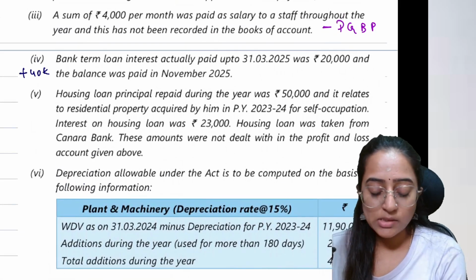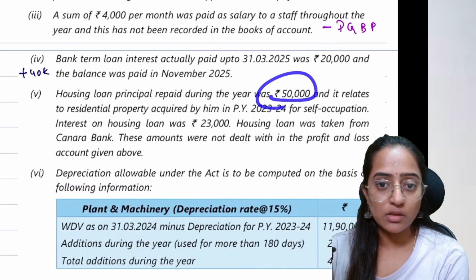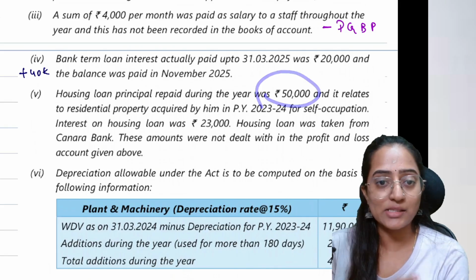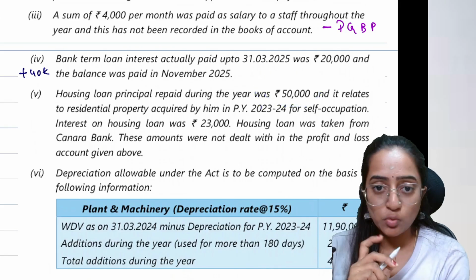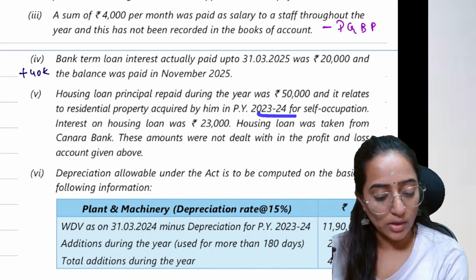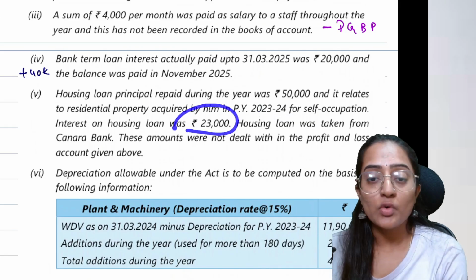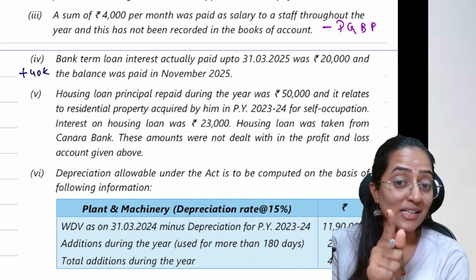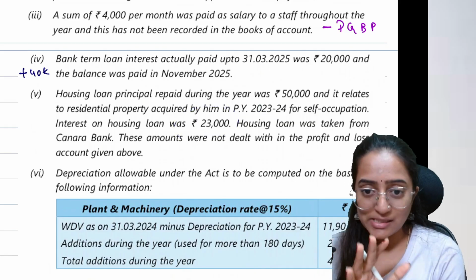Here, housing loan repaid during the year is 50,000. First of all, if it was under normal provisions, would you get the deduction under section 80C? Absolutely yes. Up to 1.5 lakh you would have got; 50,000 you would have got. The rest is a residential house acquired in 2024. Fine. For self-occupation, would you get the interest as your deduction if it was normal provisions? Yes. What if this is under the default tax regime?